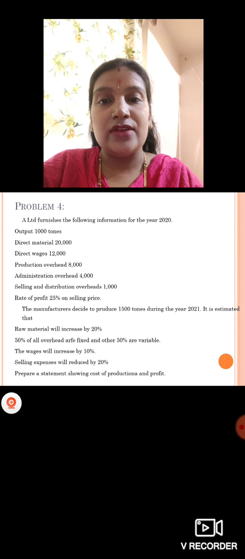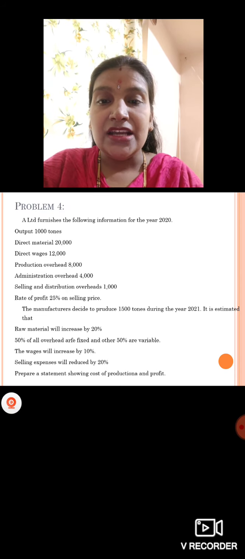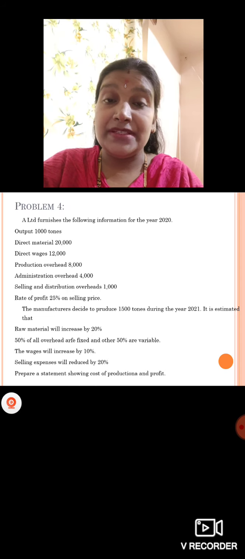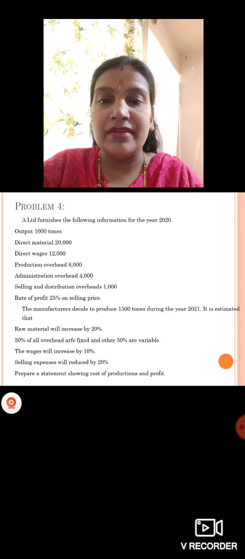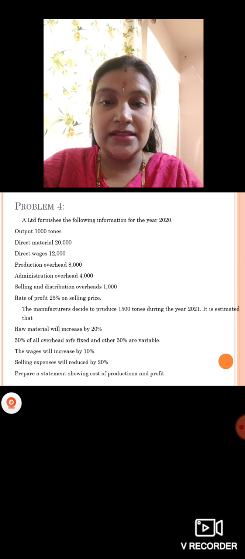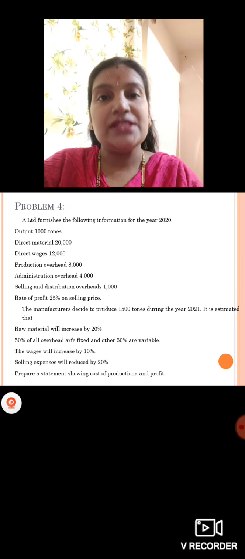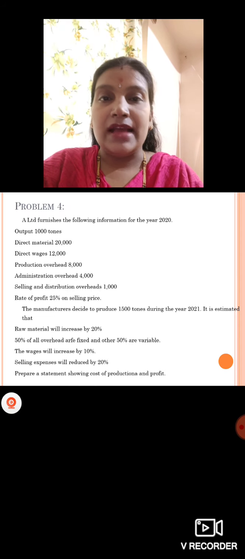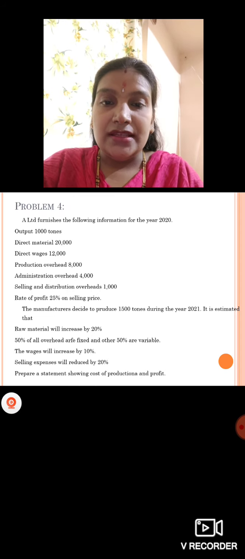For the next year they want to increase the production, that is 1,500 tons. So it is estimated that raw material will increase by 10%, 50% of all the overheads are fixed and 50% are variable. Same like previous sum you have. The wages will increase by 10%, then the selling expenses will be reduced by 20%. Increase means you should increase the price, and selling expense it is reduce, means selling expense has come down 20% of it, means you should reduce it by 20%.